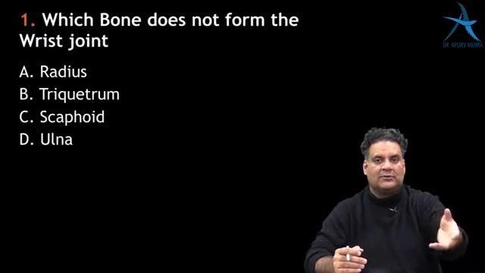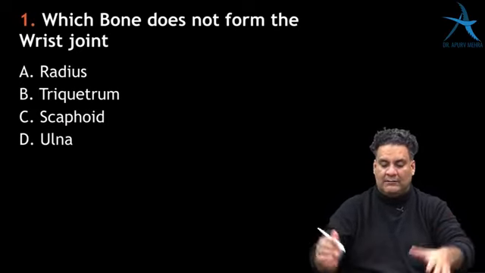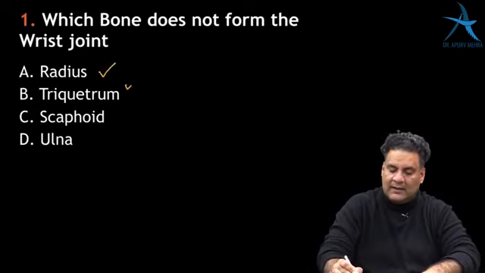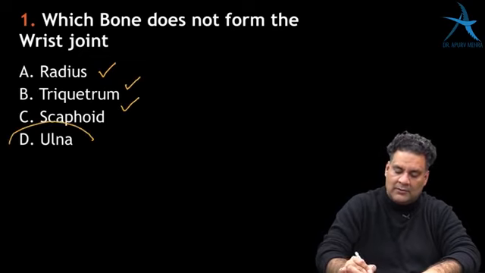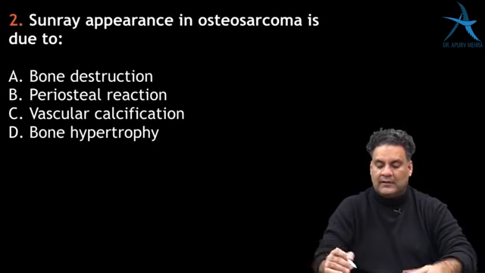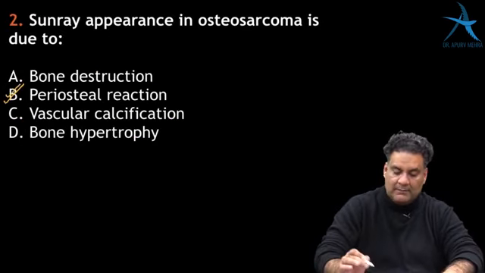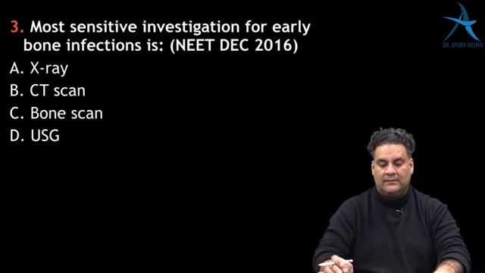Let's look at the MCQs from this section. Which bone does not form part of the wrist joint? Wrist is a radiocarpal joint, radius and carpal, so ulna is not a part of the joint. Sun ray appearance in osteosarcoma, I told you it's a controversial point, and the answer is periosteal reaction.